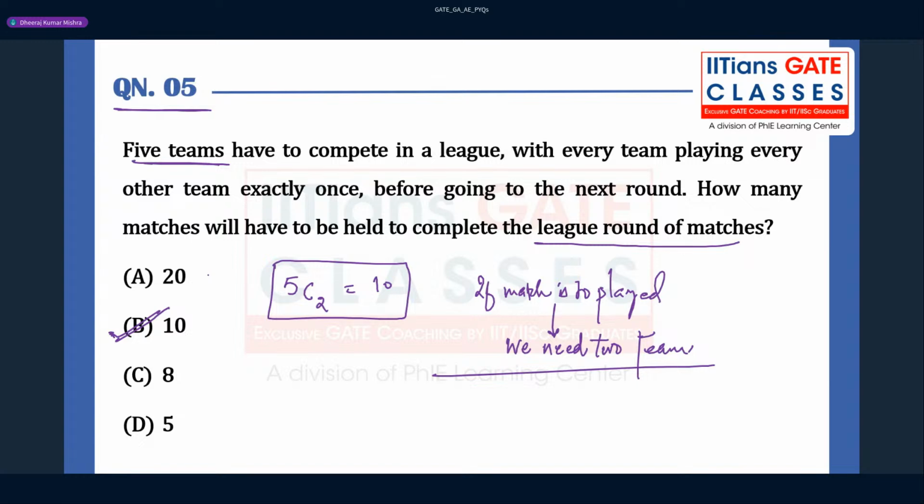This is very, very important to keep in mind. So the answer will be 10 for this question. Okay, let us move to the next question. This question was not difficult. It was just for 1 mark.